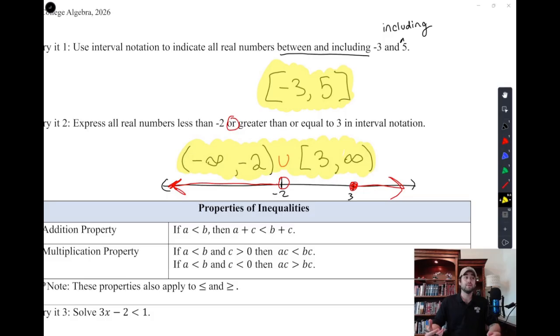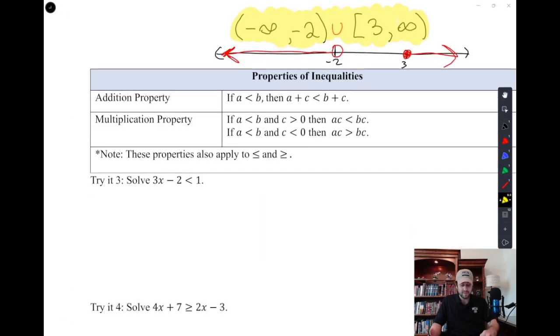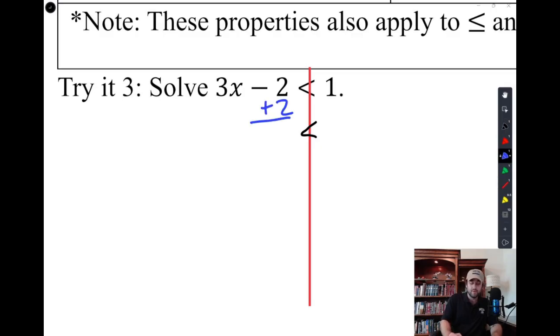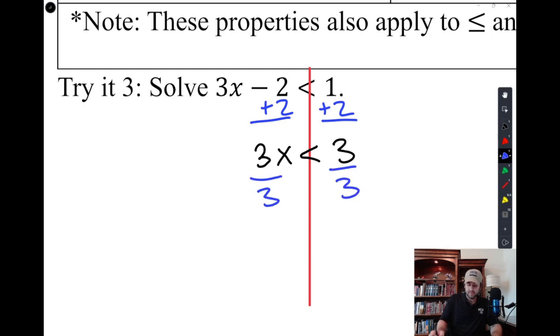We can use that interval notation to solve real problems. And the nice thing is the solving is going to happen a lot like every other solving did. We are just going to leave that symbol in the middle and solve this the same way we would solve some of those old style problems, where we add 2 to both sides, and we end up with 3x is less than 3. And then we divide by 3, and we end up with x is less than 1.